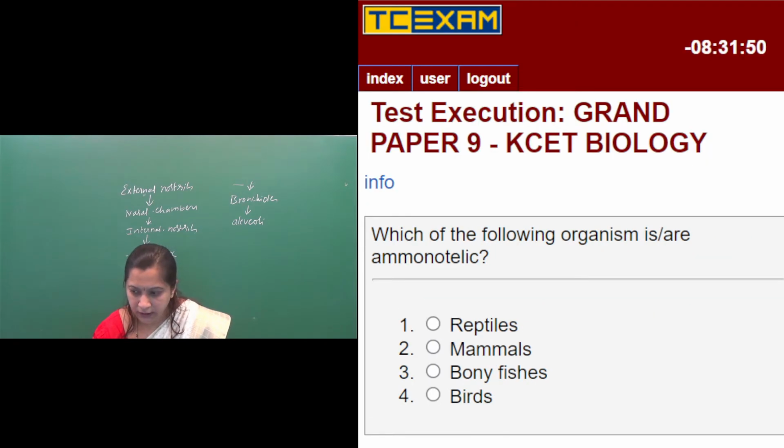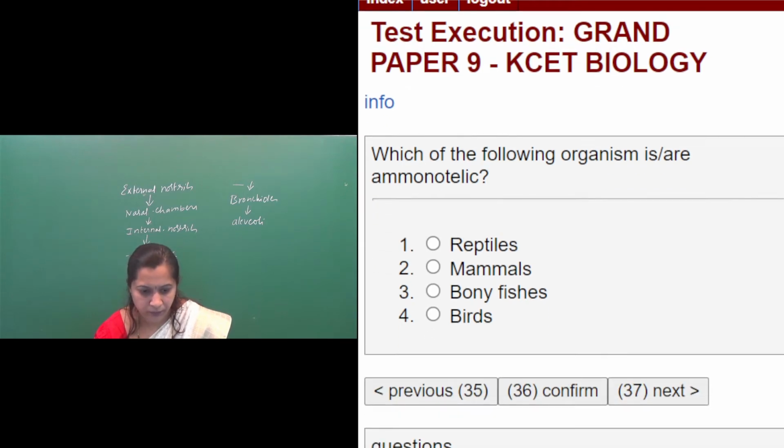Question number 36. Which of the following organisms is ammonotelic? First option reptiles, second option mammals, third option bony fishes, fourth option birds. So which of the following organisms is ammonotelic? They have given reptiles.